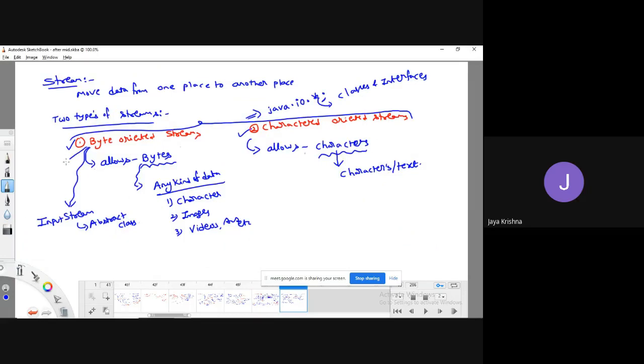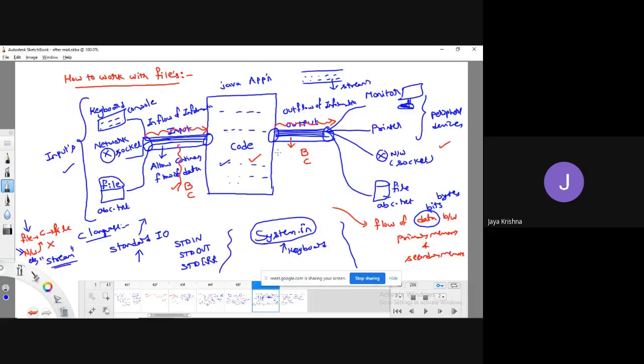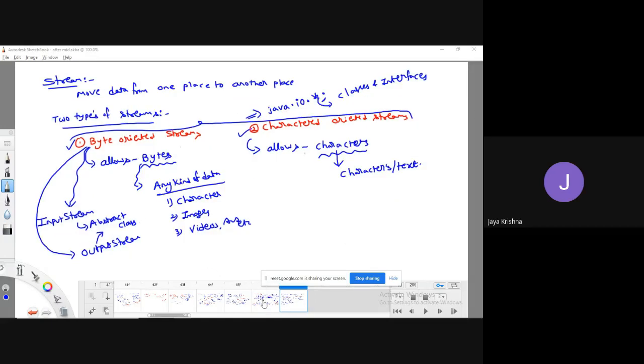Similarly, there is one more class, which we call the OutputStream class, which is also an abstract class, responsible for moving the flow of data from the Java application to output devices.